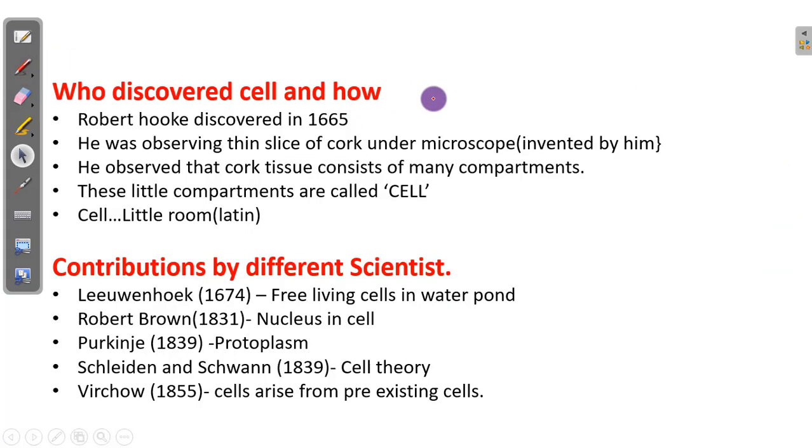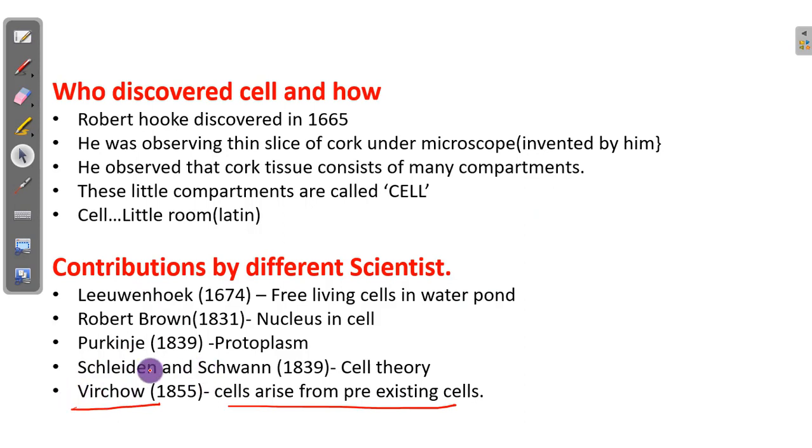Then Schleiden and Schwann were confused. If each and every living organism is made up of cells, where do these cells come from? Then a scientist named Virchow, in 1885, discovered that all cells arise from pre-existing cells. One existing cell divides and new cells are formed. Again it divides and new cells are formed. So every cell comes from a pre-existing cell.